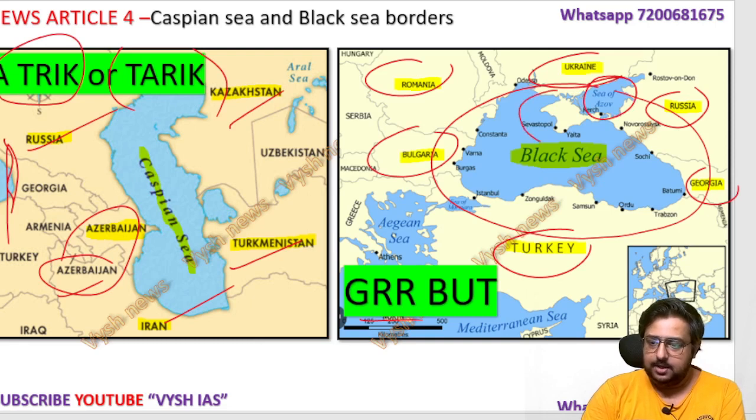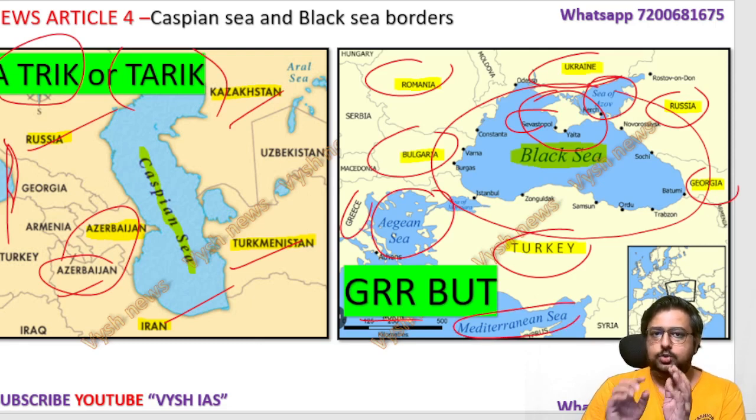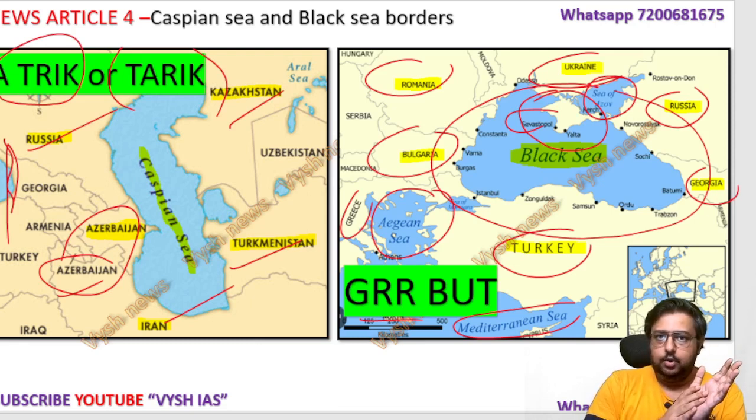Here this is the Crimea, which I told you. Crimea is the place where Russia captured, and there is a port, Sevastopol port. Then here the Aegean Sea is there, where Greece is, and here below the Mediterranean Sea is there. This all should be by heart to you. If you do not know these things by heart, you are very behind many other aspirants. Aspirants know bordering countries of every sea, every strait, Gulf, many things which you should know.